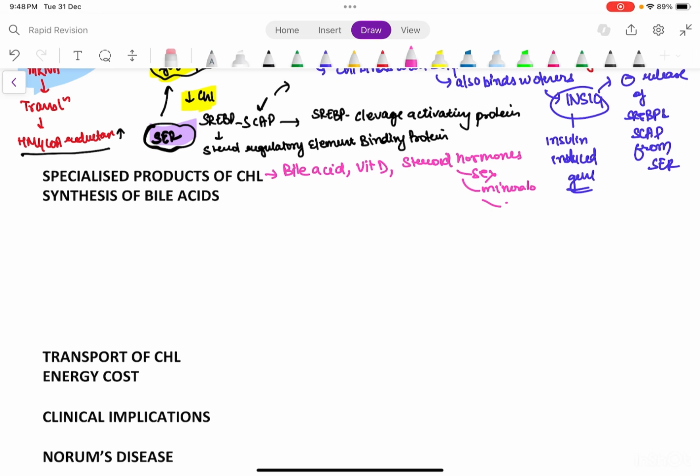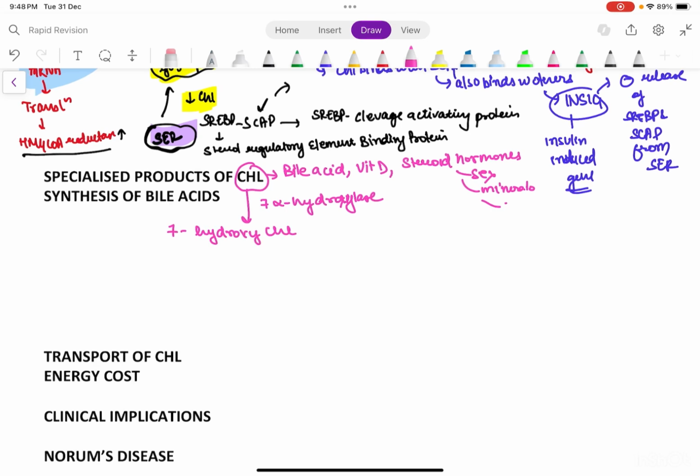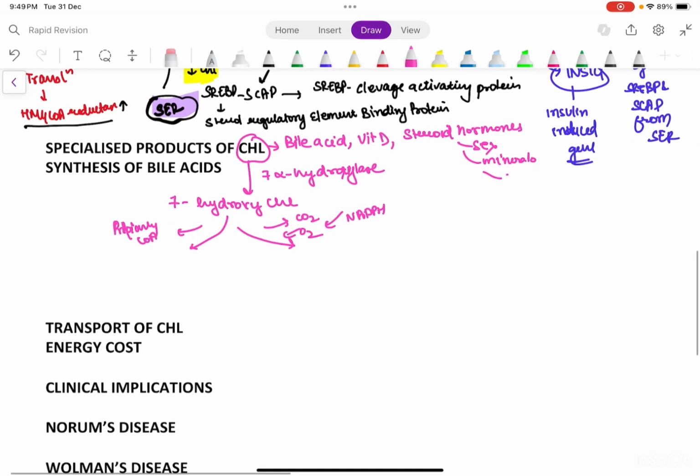now we have cholesterol. This cholesterol is acted upon by 7 alpha hydroxylase and it is formed into 7 hydroxy cholesterol. Then this undergoes a lot of changes. Basically, we will see CO2 going out and oxygen coming in. We will see NADPH and propionyl CoA going out. Then it forms basically two things, which are cholic acid and chenodeoxycholic acid.